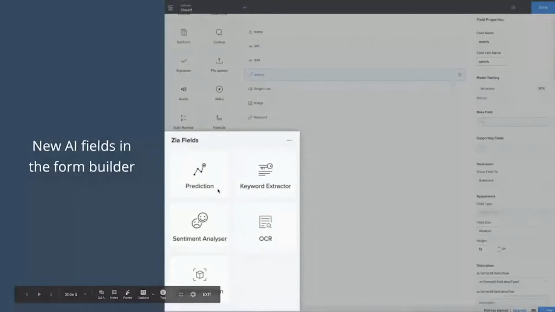These are the new AI fields added to Creator. So you can locate them on the left side of the form builder. While other fields just collect inputs, the beauty and strength of these AI fields is that they can automatically learn and extract the context from data without any formula or code. All you have to do is tell an AI field what inputs it should consider and it will give the result.